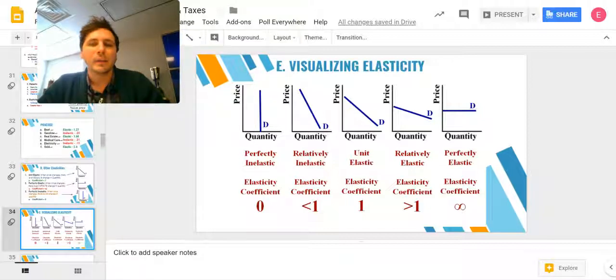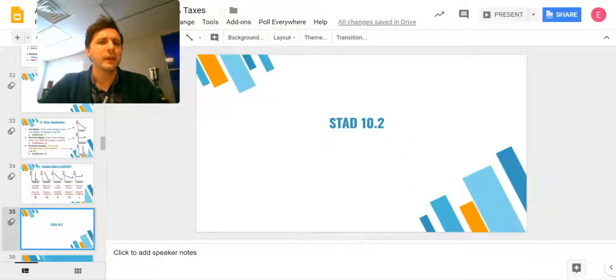All right, there you go. That's everything you need to know right there. One little chart. Perfectly inelastic is vertical, coefficient is 0. Relatively inelastic is a steep curve, and the coefficient is less than 1. Unit elastic, 45-degree angle. Relatively elastic has a coefficient greater than 1 and is a pretty flat curve. And then perfectly elastic makes half of an E and has infinity for a coefficient. All right, I hope that made some sense.